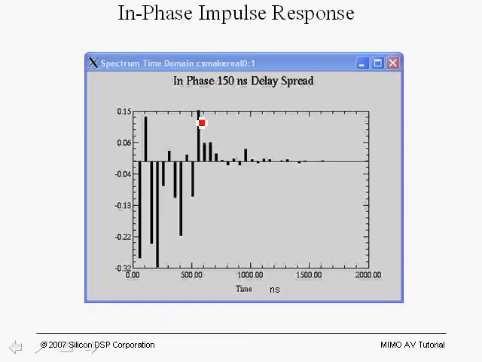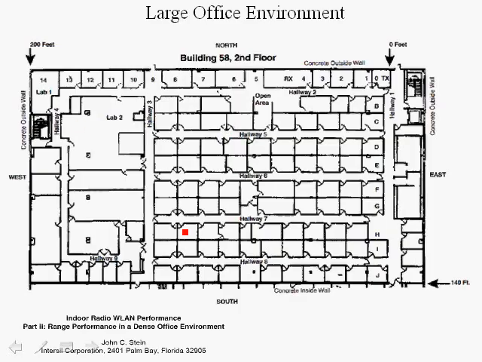Here we're showing the impulse response for the case, for example, of an open office environment. Let's take a look at an office environment. Here we show an office environment where we have wide open spaces like in a laboratory, and then we have cases where we have multiple offices. In the case of multiple offices, if we have a transmitter located at this location here and a receiver at this location here, the energy received by this receiver can arrive from multiple paths at this antenna location.